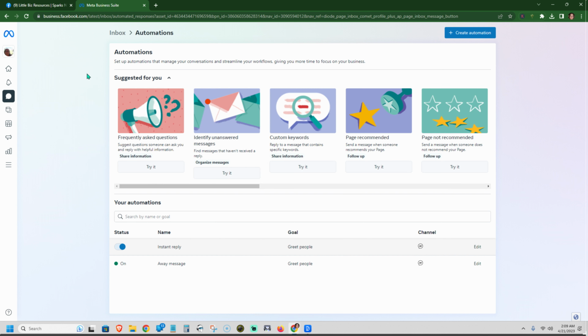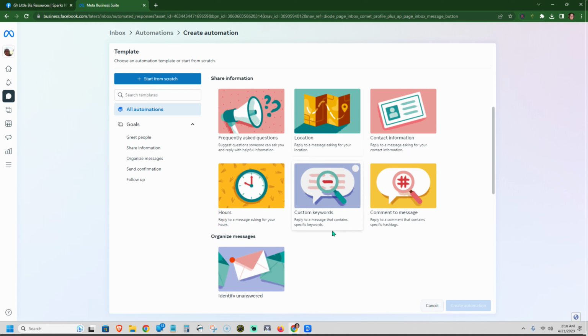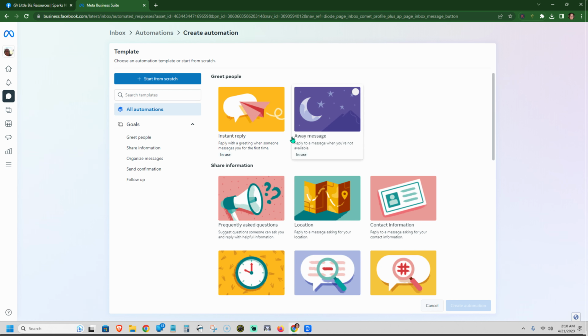It's all managed through Meta. It depends on how you have it connected. So I'm not going to do a detailed how to here. But what I do want to show you is that you can literally just say create automation and do whatever you want here in the Facebook business. It's only for pages though. You have to understand that it's only for pages, not your personal profile and not for groups. So you can do that straight through Meta without getting a software program, or you can use a software program like I do.